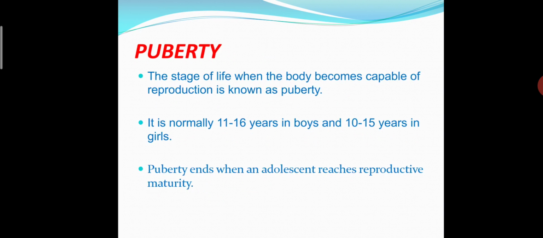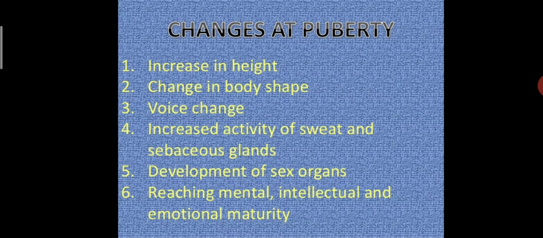Now the next point. Puberty normally occurs at 11 to 16 years in boys and 10 to 15 years in girls. We have seen that in boys it comes at the age of 11 to 16, and in girls at 10 to 15 years. Puberty ends when an adolescent reaches reproductive maturity. Okay, clear students?